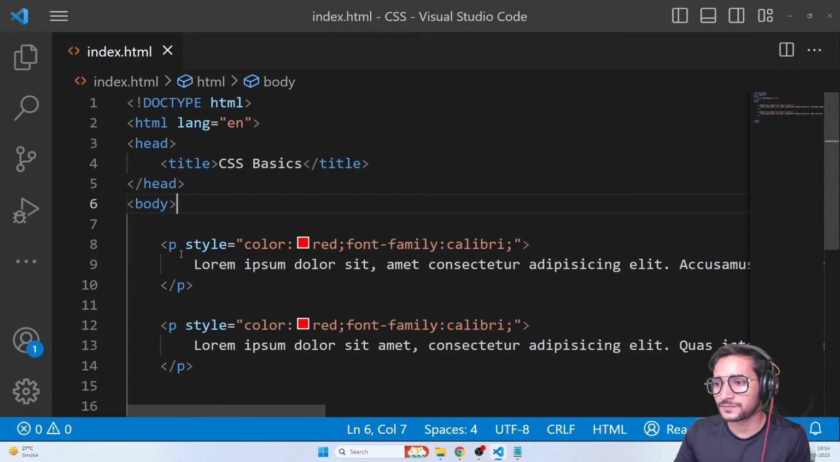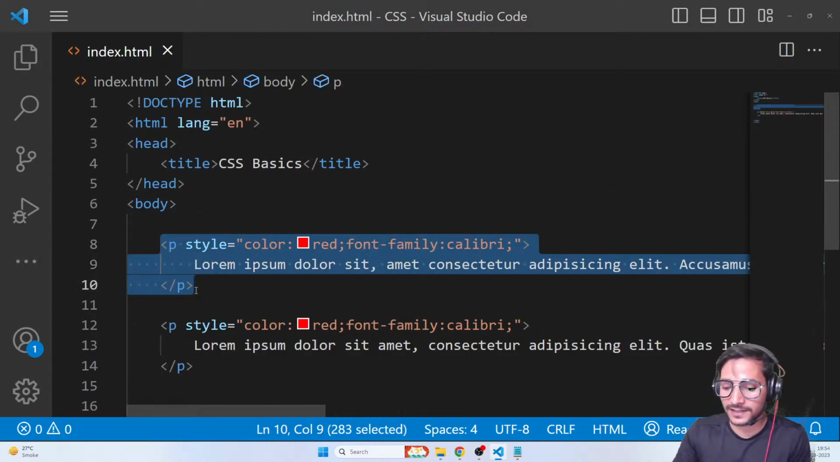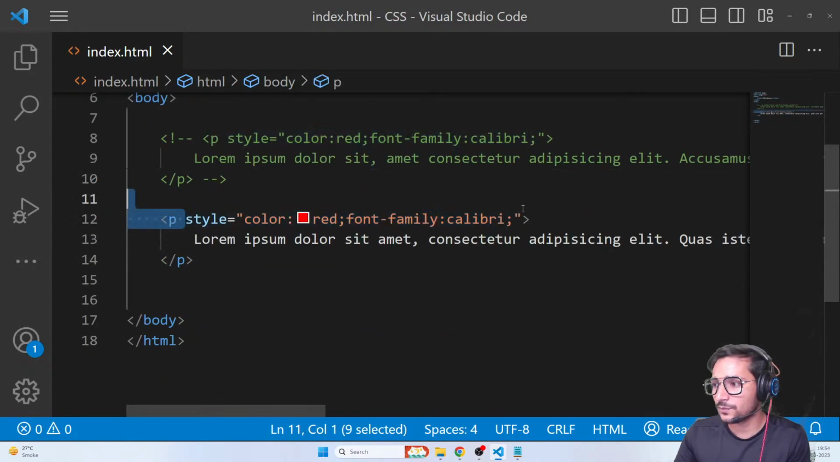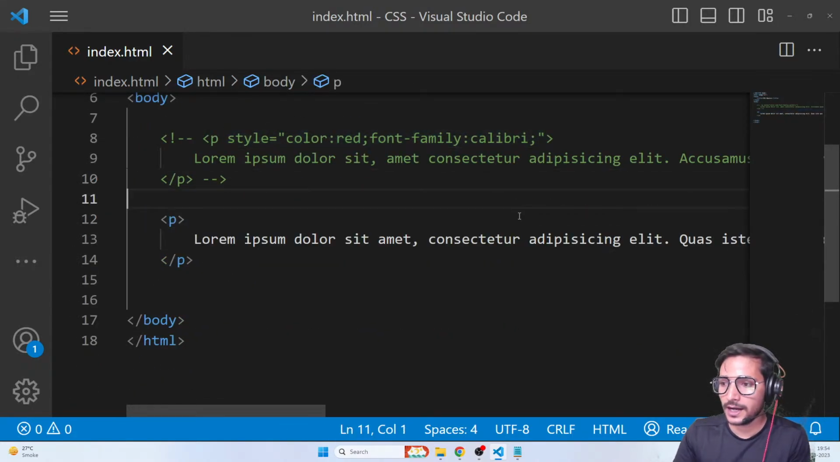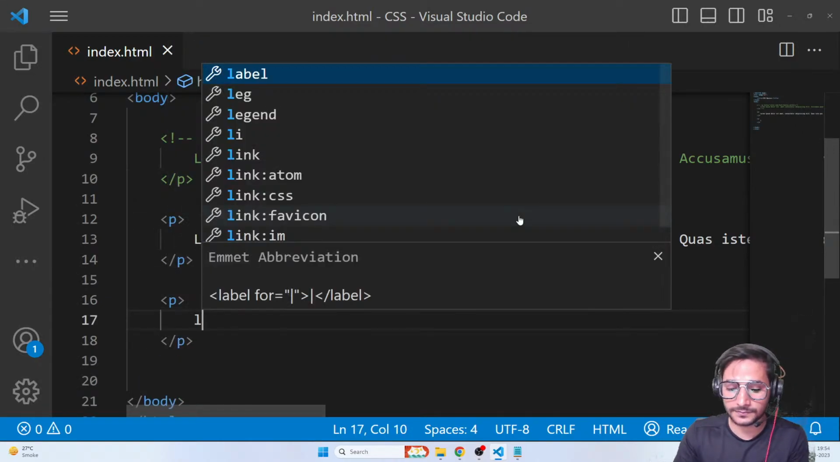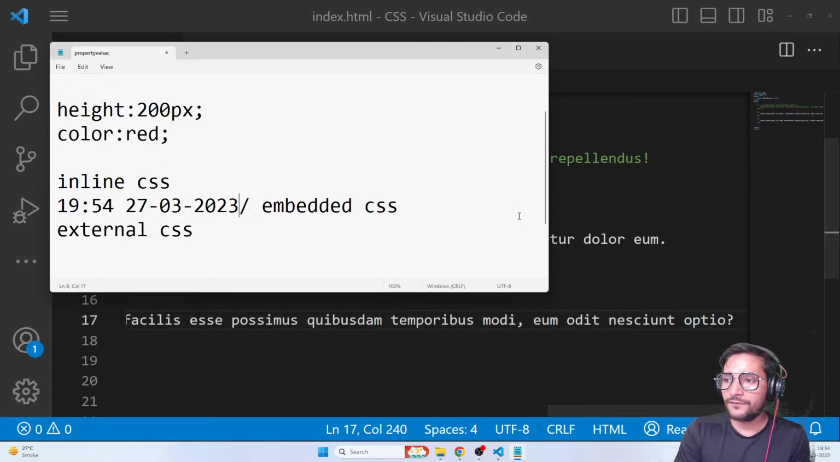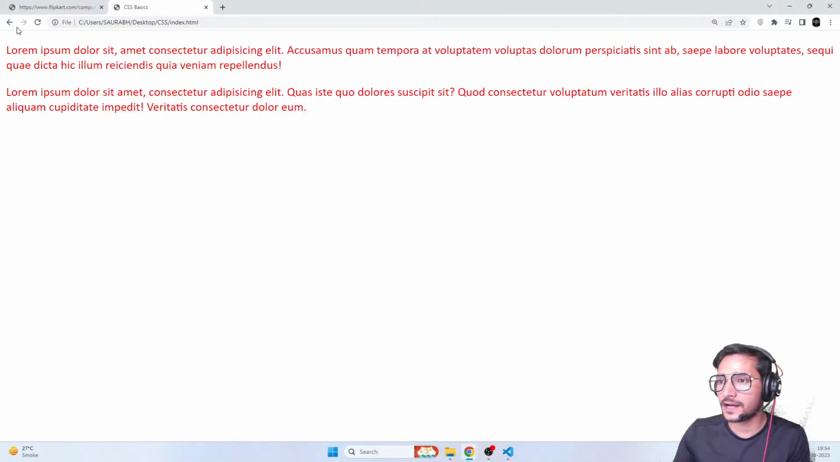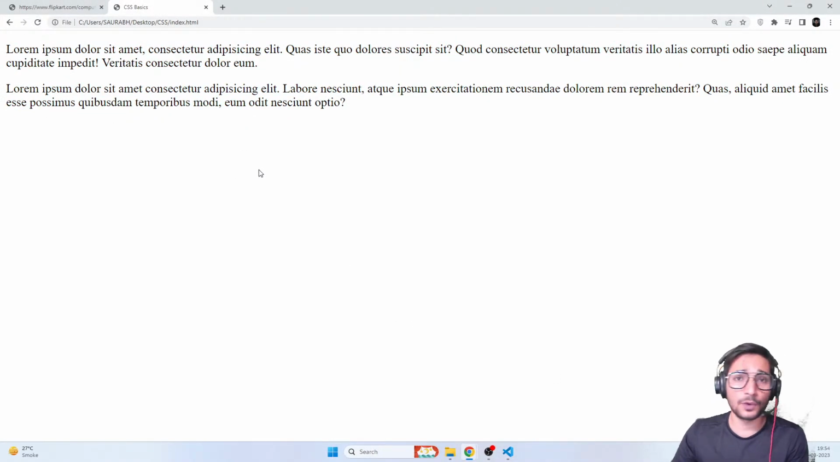Okay, let's do that. So I'll just comment this tag. I'll just keep the example of inline CSS here, and I'll remove this CSS from here. And let me just write 2 p tags. Okay, just like that. So now I have 2 paragraphs. Let me just close this notepad. Now you can see I have 2 paragraphs here and both of them don't have CSS.